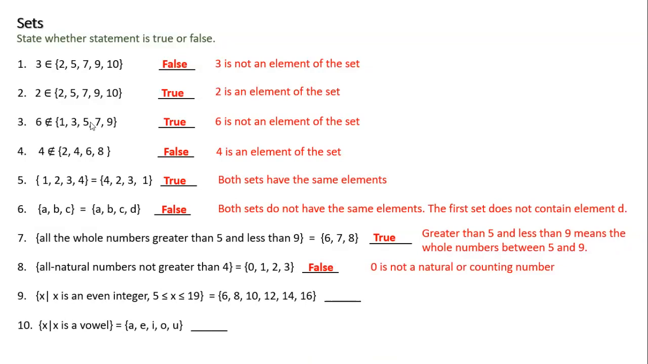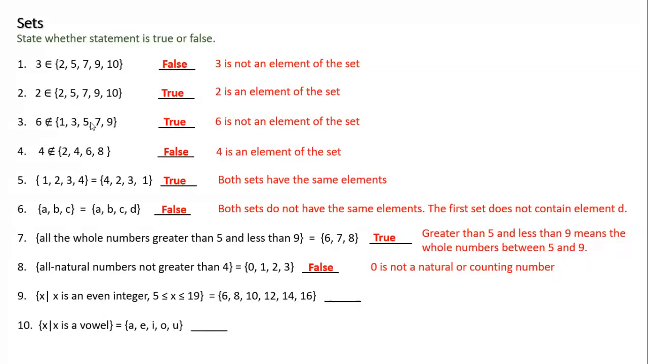So the element has to be an even integer, but there's another condition. This even integer has to be greater than or equal to 5, but less than or equal to 19. Okay? So what are my even integers greater than or equal to 5? Well, we have 6, 8, 10, 12, and so on, but less than or equal to 19.